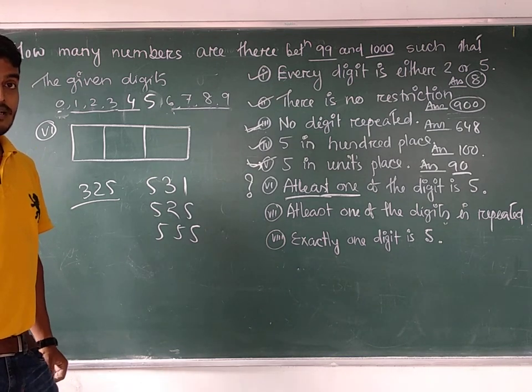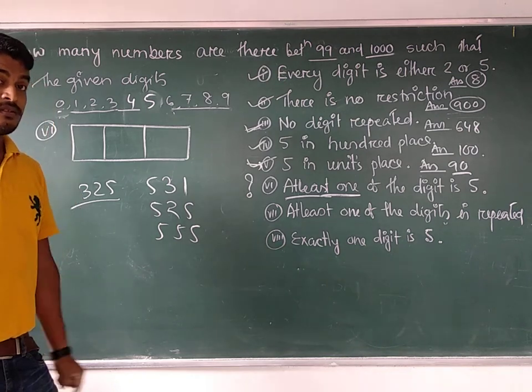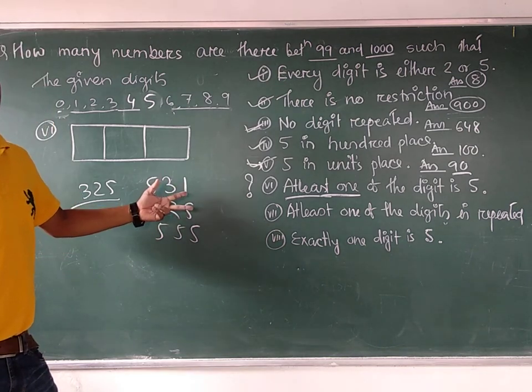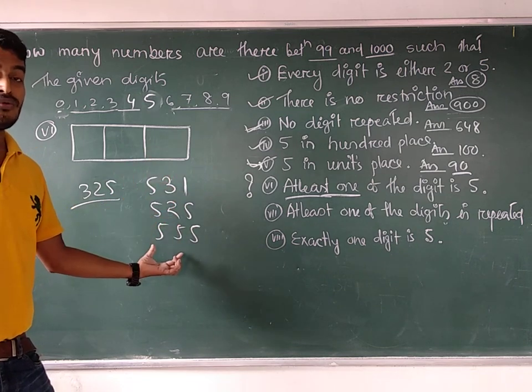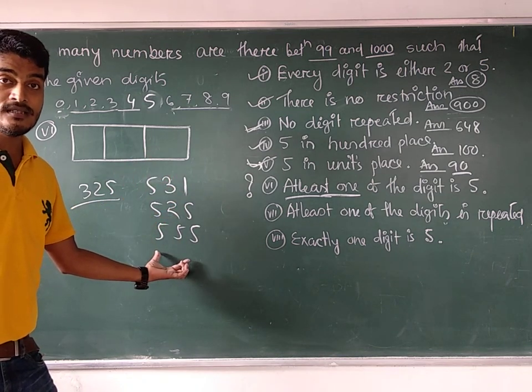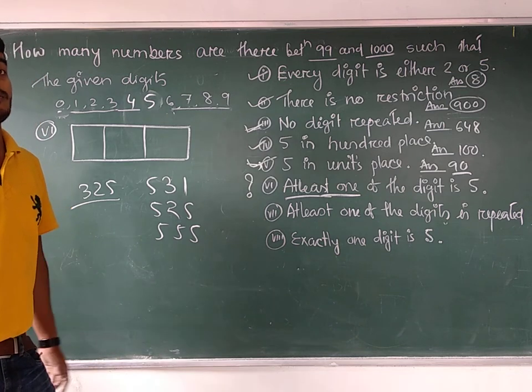At least one 5 means the minimum number of 5s is 1. Maybe 2 also, maybe 3. You cannot think about four 5s because we have to form a 3-digit number.